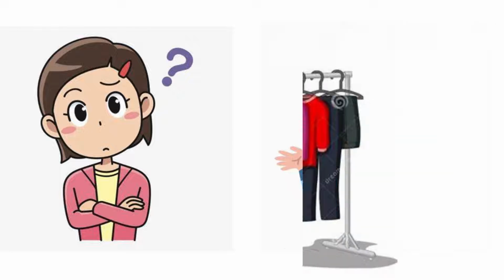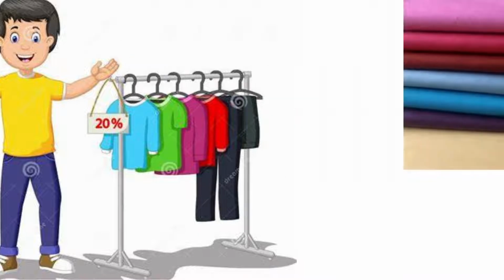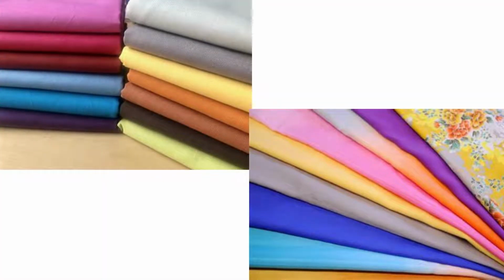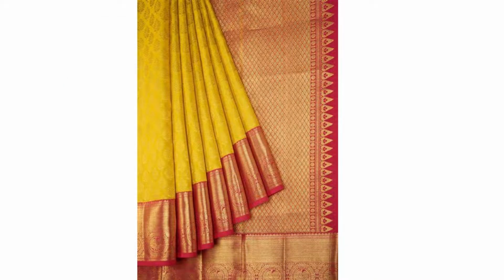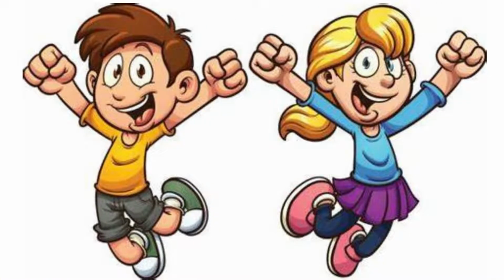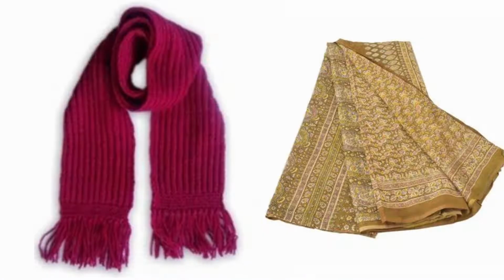The shopkeeper explained that some clothes and fabrics were cotton and some were synthetic. He also had woolen mufflers and shawls. There were many silk saris as well. Paheli and Boojho felt very excited. They touched and felt these different fabrics. Finally, they bought a woolen muffler and a cotton sari.